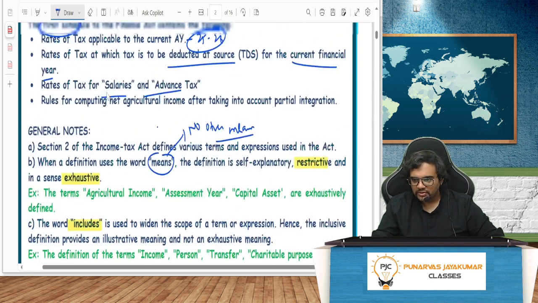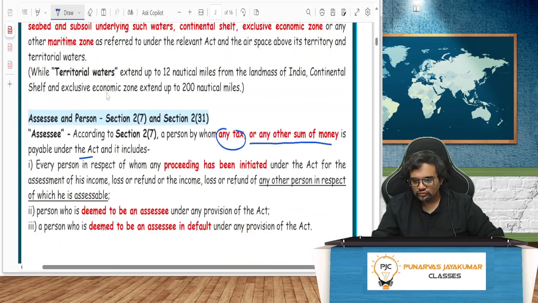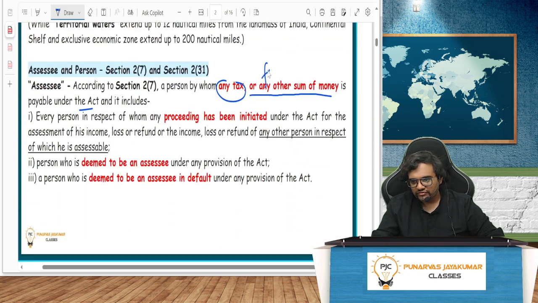We are reading page number A2. This will be any fee, interest, penalty, surcharge. That's why they have used the words any other sum of money. Tax means income tax, but you have other things, no? Fee, interest, penalty. Those things will come under any other sum of money. So basically, an assessee is a person by whom any tax or any other sum of money is payable under the Act.